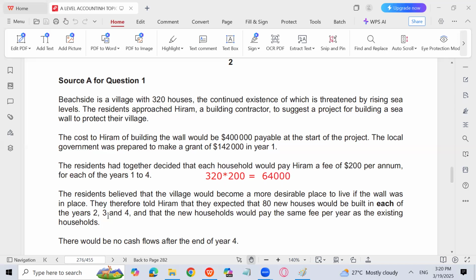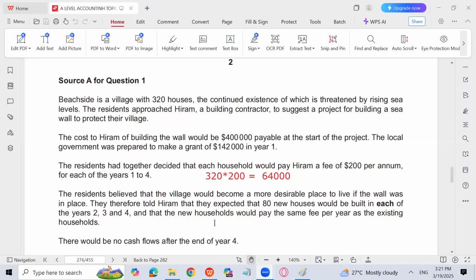Next, the residents believe that the village would become a more desirable place to live. Residents have this kind of idea that the village will become a more desirable place, and they can continue to live in the village easily if the wall is going to be constructed. They therefore told Hiram that they expect that 80 new houses would be built in each of the years 2, 3, and 4. So when the wall construction has started and 4 lakh has been paid for the construction of the wall, they expect that in years 2, 3, and 4, 80 more houses will be constructed in each year.